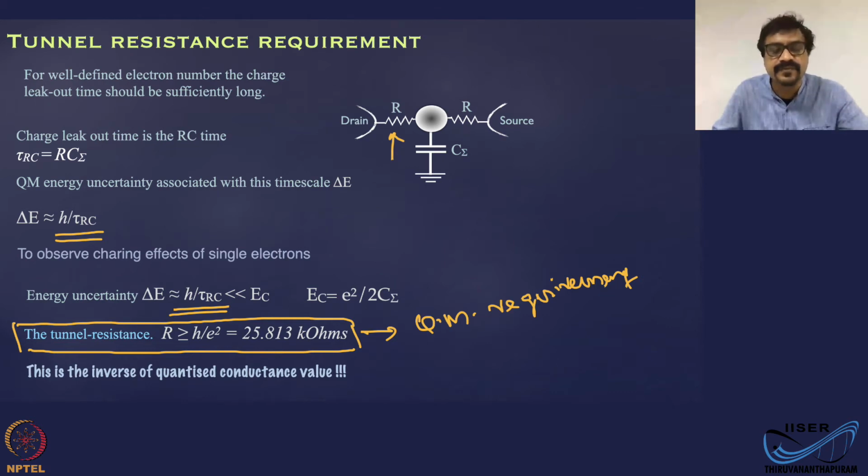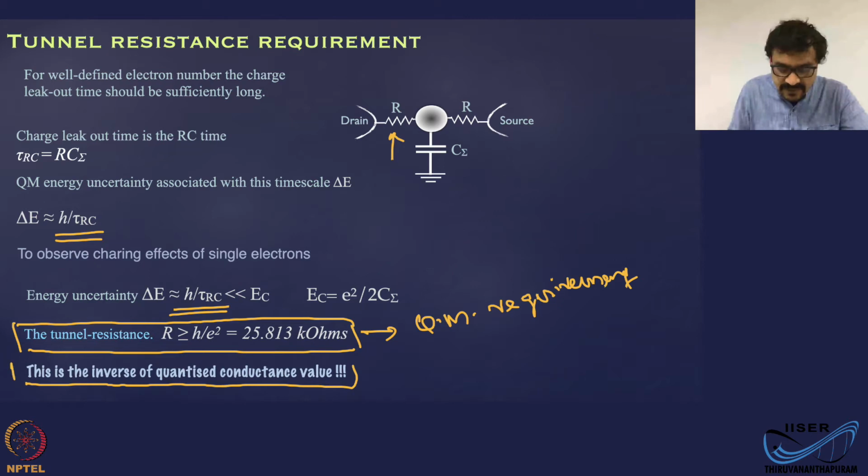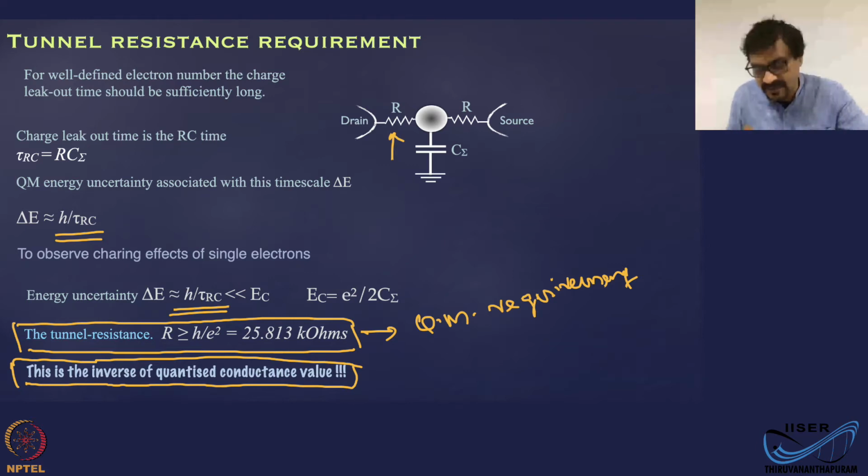Interestingly, with a very simple quantum uncertainty relation, without going deep into any mathematically rigorous treatment, we are getting the quantum of resistance, the quantized resistance value h by e square, which is the inverse of the quantized conductance value we learned about in quantum point contacts and the quantum Hall effect.